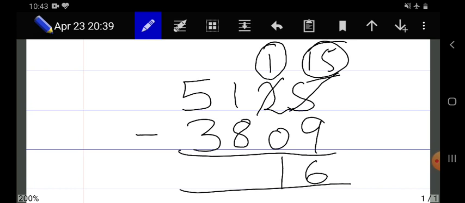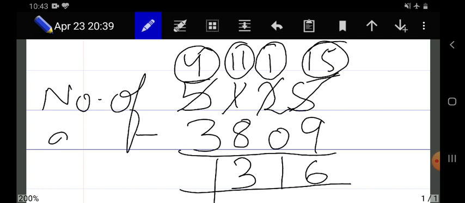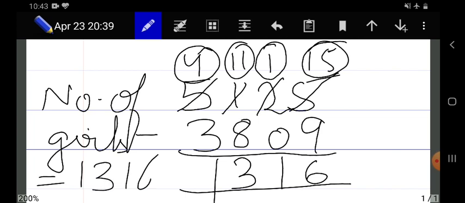Now next 1 minus 8. Is it possible? No. So now 1 will borrow from its next number, that is 5, and after giving to 1 it will remain as 4 and the 1 will become 11. 11 minus 8 is 3. 4 minus 3 is 1. So number of girls is equal to 1316. This is our answer. I'll show you on the notebook also how you will do it.